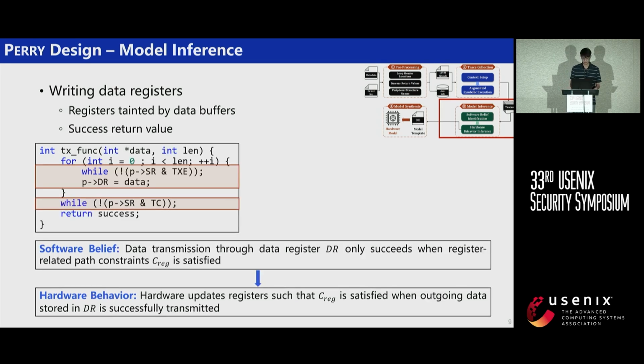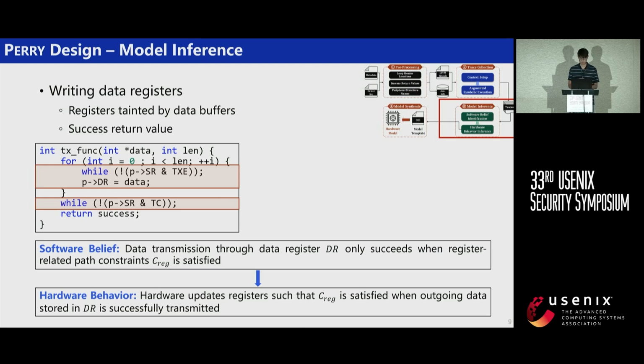The second software belief is about writing data registers. Similarly, we identify data register writes using taint tracking. But unlike data register reads, we only care about successful data transmissions. So we extract constraints from execution paths with a success return value and have this software belief. This belief means that the hardware must satisfy the constraints after data transmission.